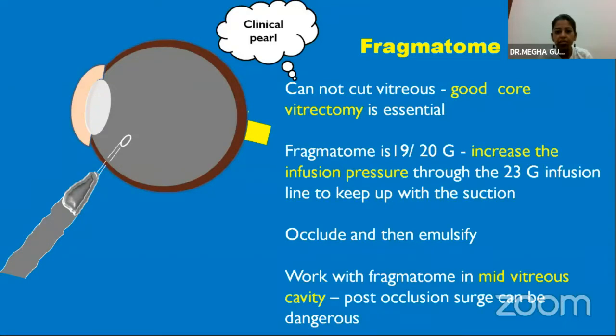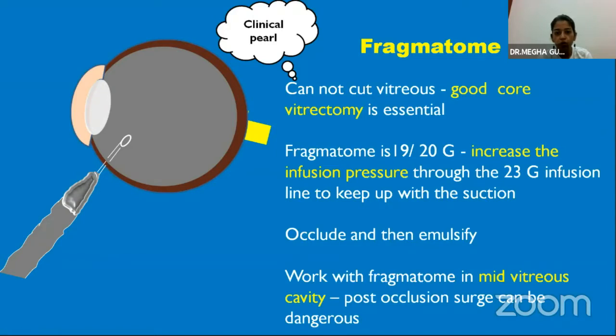The other caveat here is that it is a wide bore instrument. It is 19 or 20 gauge, and conventionally what we use is 23 or 25 gauge instruments. So when we are using a phragmatome, first of all, we have to enlarge the sclerotomy. Secondly, we have to take care of the infusion pressure. We have to increase the infusion pressure as the infusion line is 23 gauge. Thirdly, because of the surge which can happen, we have to work with the phragmatome in the mid-vitreous cavity to avoid any iatrogenic retinal trauma.